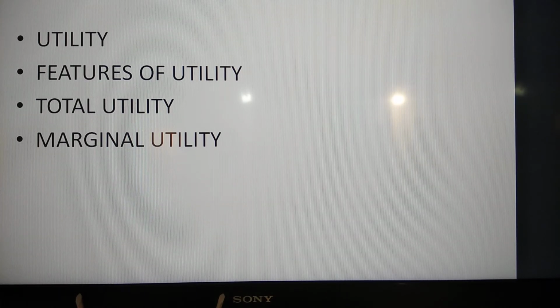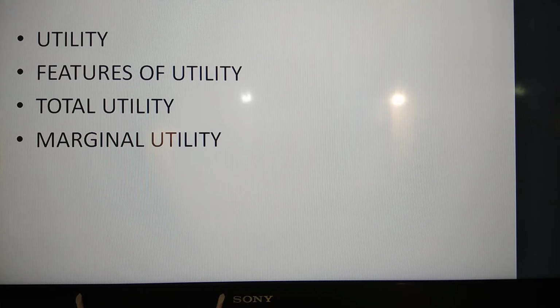Now next is total utility and marginal utility. So I'll start with total utility. The total utility refers to the entire amount of satisfaction obtained from consuming a given quantity of a commodity. Means whatever total utility you get after consuming that commodity, it's called total utility.